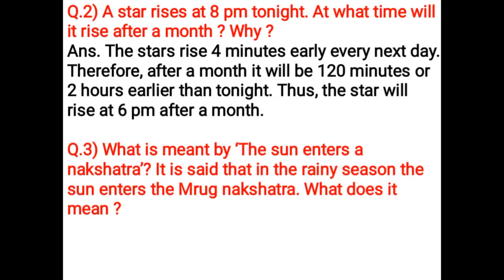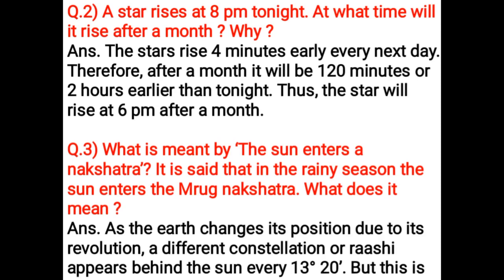What is meant by the sun enters a nakshatra? It is said that in the rainy season, the sun enters the Mrug nakshatra. What does it mean? As the earth changes its position due to its revolution, a different constellation or Rashi appears behind the sun every 13 degree 20 minutes. But this is expressed as if the sun has entered a particular Rashi. So when we say the sun has entered Mrug nakshatra, actually the Mrug constellation is behind the sun.